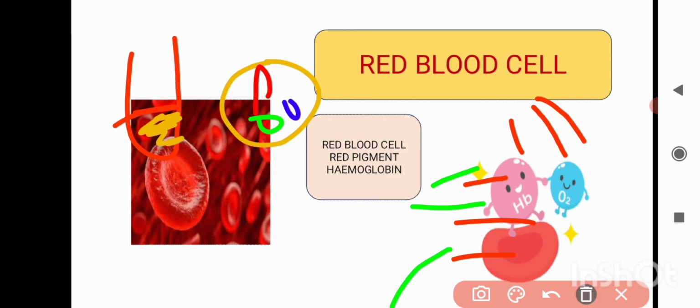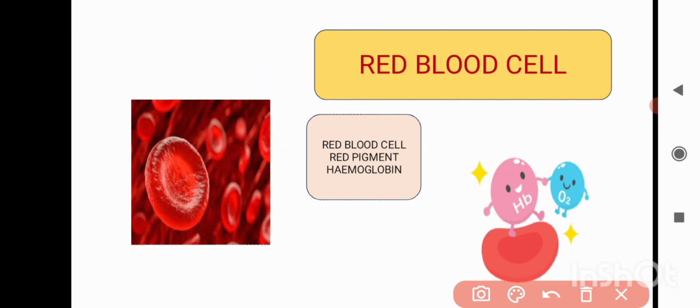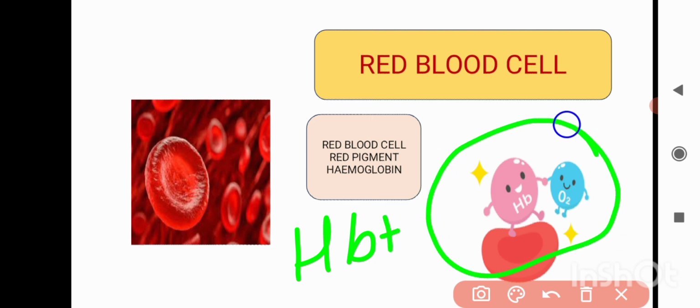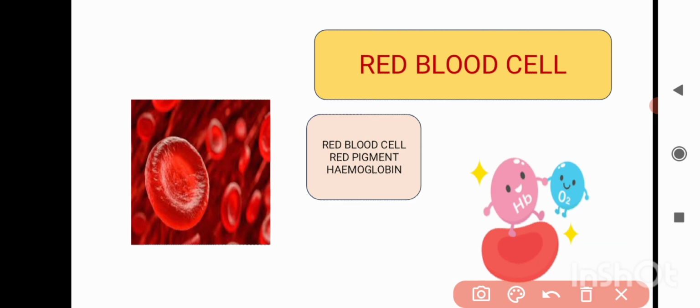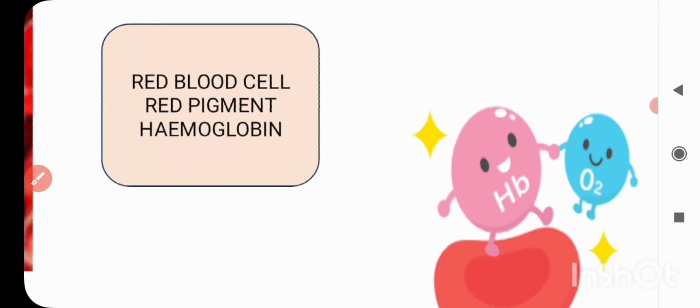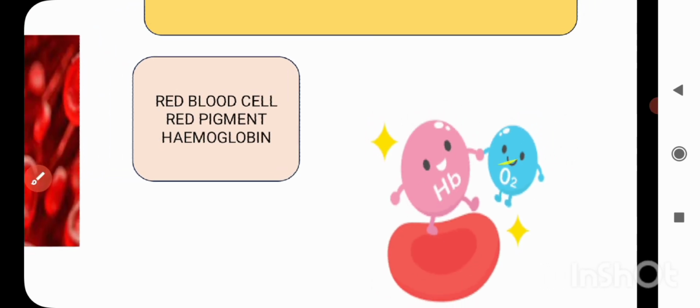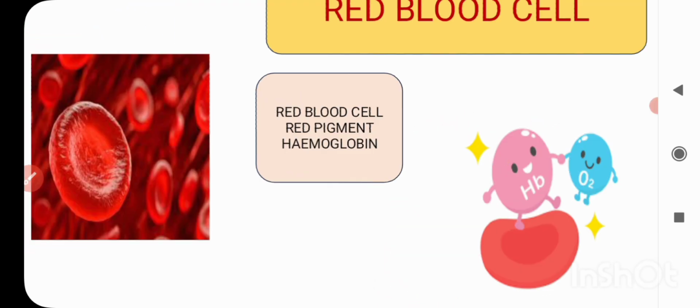This hemoglobin has a very best friend known as oxygen. As you can see in the picture, it's so cute. This hemoglobin loves to be in the company of oxygen. Whenever it sees oxygen, it gets close and forms a bond.